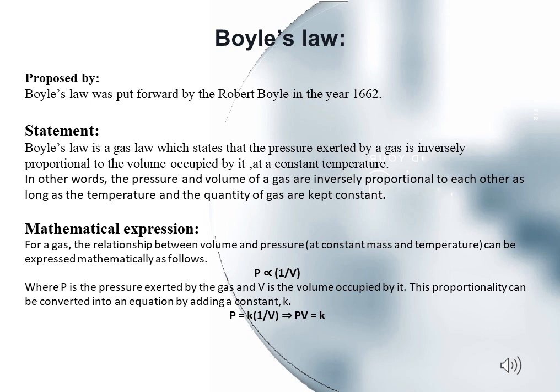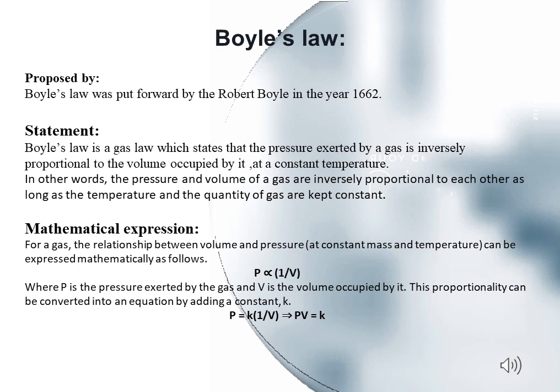Scientist Robert Boyle also gives us a mathematical expression for pressure and volume of a gas at a constant temperature. Mathematical expression. For a gas, the relationship between volume and pressure at a constant mass, means at a constant concentration, and temperature can be expressed mathematically as follows.